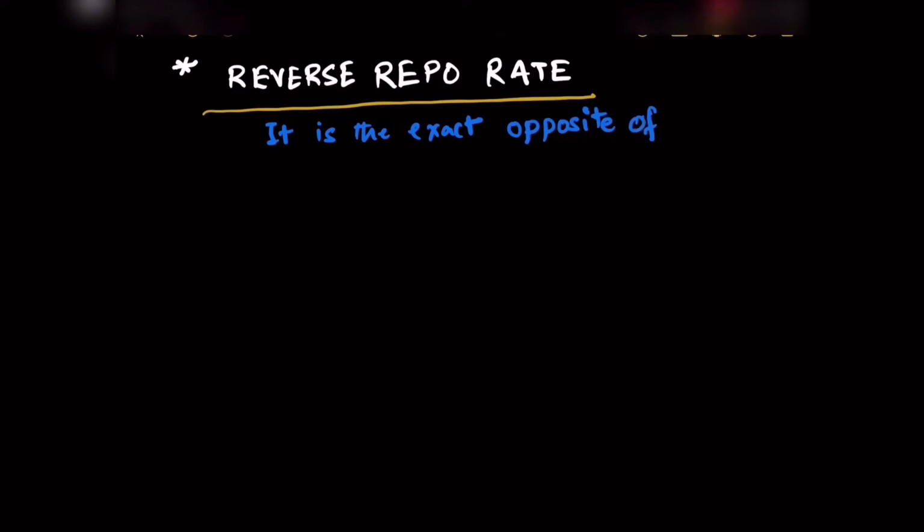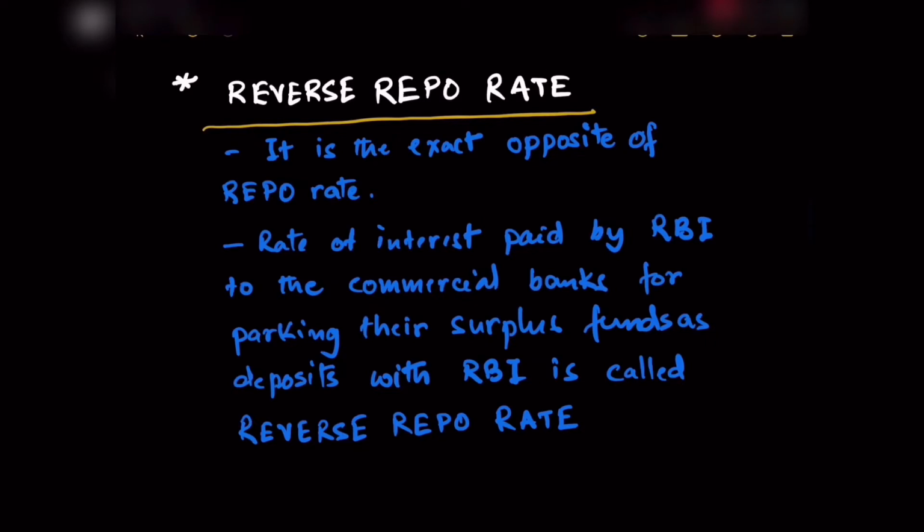Now let us discuss reverse repo rate. It is the exact opposite of repo rate. In this reverse repo rate, when the commercial banks have surplus funds with themselves, then they will keep those excess funds with the Reserve Bank of India and earn interest for keeping their funds as deposits with the RBI. The rate of interest paid by RBI to the commercial banks for parking their surplus funds as deposits with RBI is called reverse repo rate.